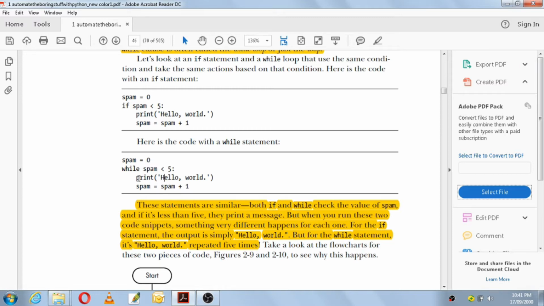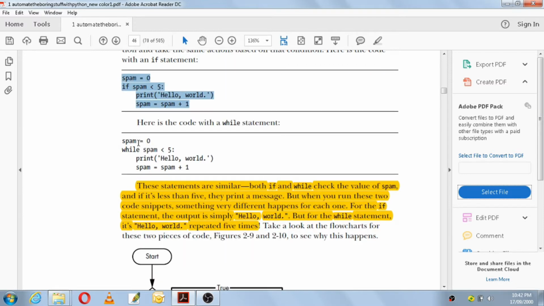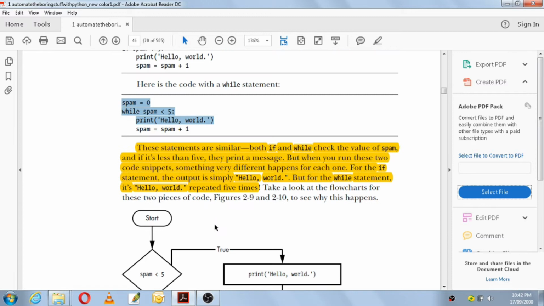So you will get here the print hello world for 5 times. That is for when spam is 0, 1, 2, 3 and 4. So for all the values of spam, the value that will be printed is hello world. So here in the above code, the print hello world will be executed only once, and in this code the hello will be executed 5 times. Okay, so that they have explained it here.